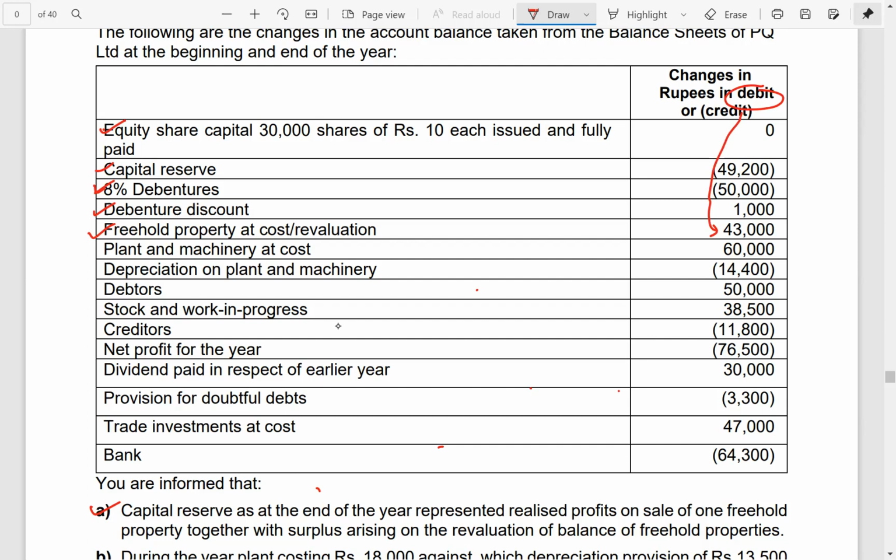Any figure which is given without brackets represents a debit change. Freehold property is an asset, and if in an asset account there is a debit change, then this means that closing balance is more than opening balance. If opening balance is 1 lakh, I'm just simply saying, then closing balance will be 1,43,000.